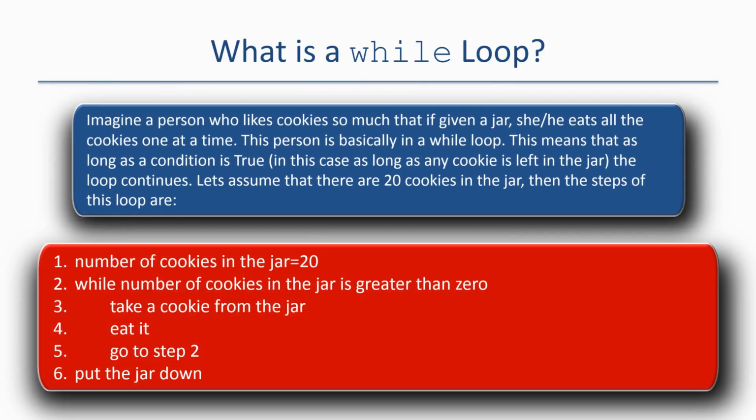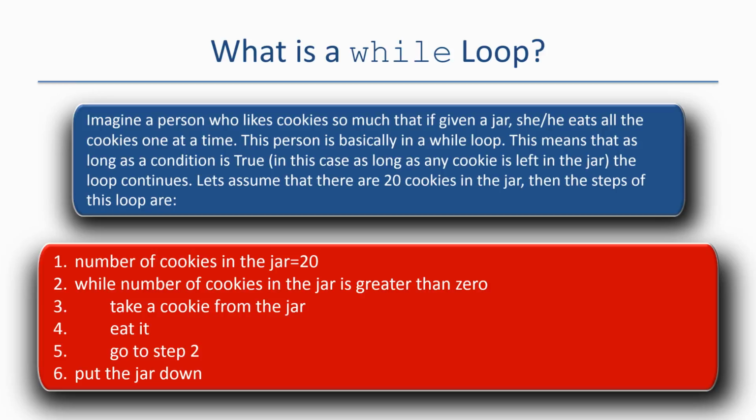Let's see what the algorithm is for this while loop. Step 1 of the algorithm is, of course, to count the number of cookies in the jar. In step 2, you ask the question, are there any cookies left in the jar? And if the number is greater than 0, then go to step 3 to take a cookie out of the jar. Next, eat it. And in the next step, go back to step 2 and ask the question again. And as long as there are cookies left in the jar, this loop continues.